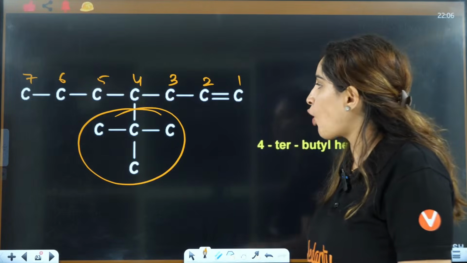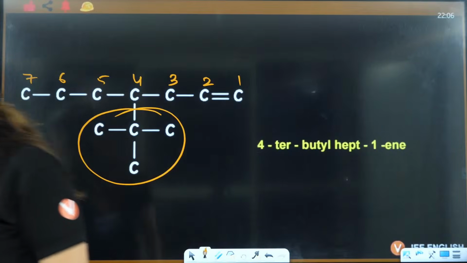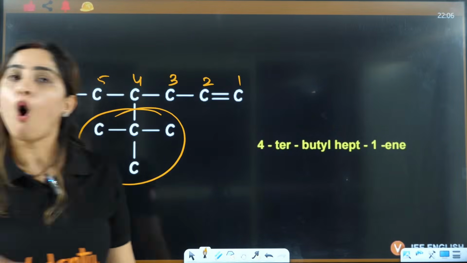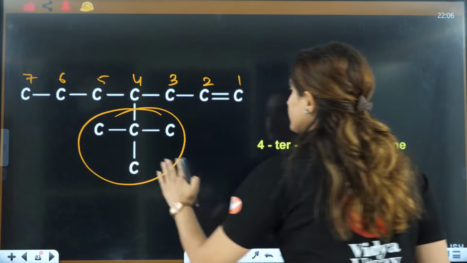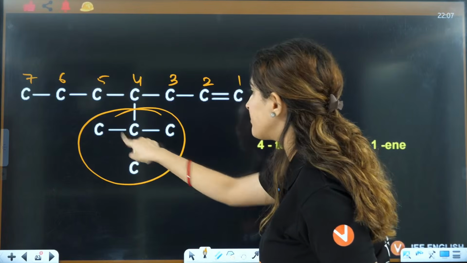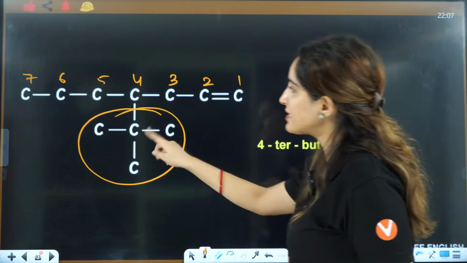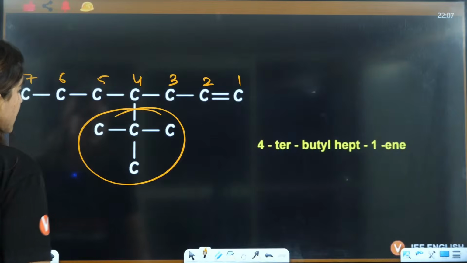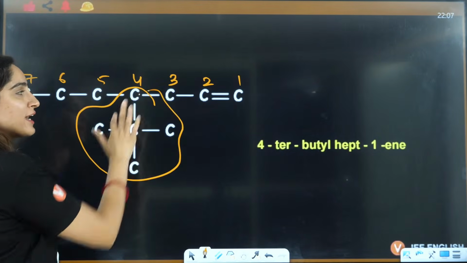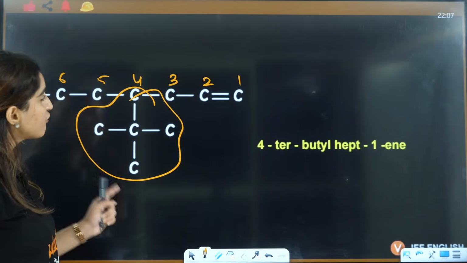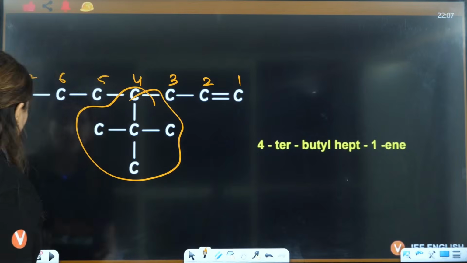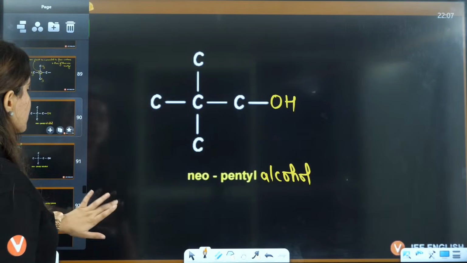Either you write the complex IUPAC naming of this substituent, or directly, at the 4th position we can see that this is connected to 3 methyl groups, and that is connected to this carbon. If we also include this carbon, then we can say it is neo. But neo-butyl does not exist.